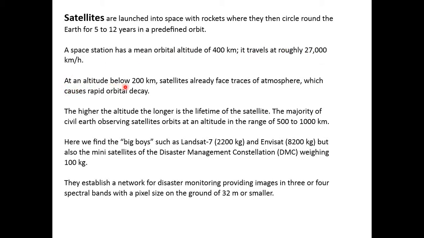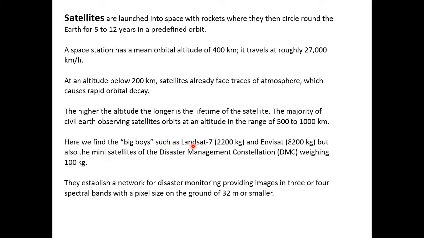There are also low altitude satellites at about 200 kilometers, and high altitude satellites above 22,000 kilometers, even more than 20,000 kilometers. The higher the altitude, the longer the lifetime of the satellite. The majority of civil earth observing satellites are from 500 to 1000 kilometers. These are the medium range satellites, and at the highest range, a few of them are working at 36,000 kilometers and more than 40,000 kilometers.